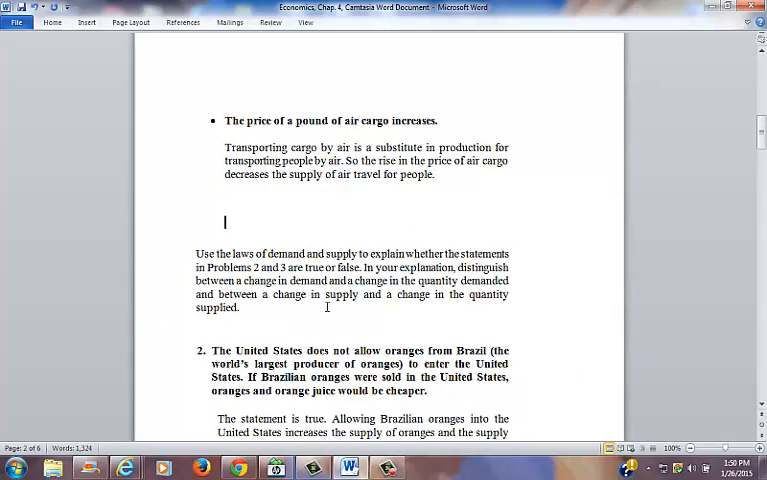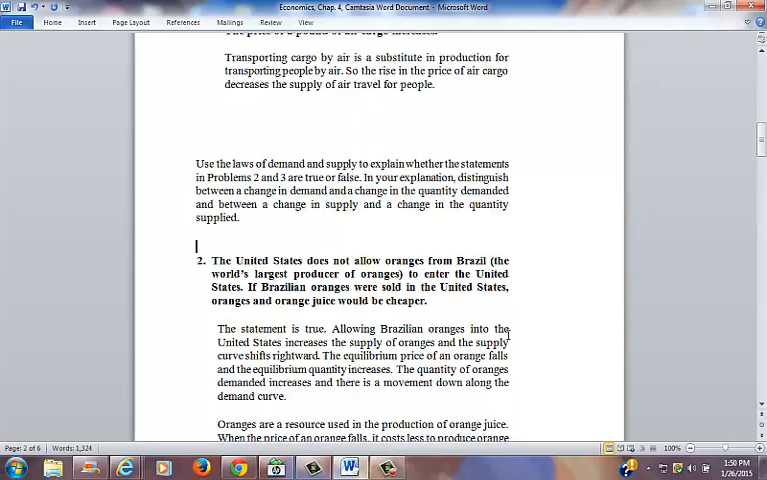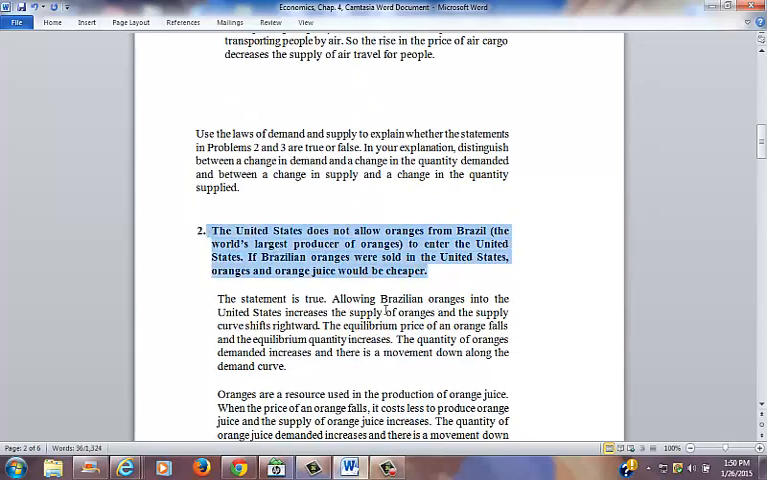Next, use the laws of supply and demand to explain whether the statements in problems 2 and 3 are true or false. In your explanation, distinguish between a change in demand and a change in the quantity demanded, and between a change in supply and a change in the quantity supplied. Question 2 states, the United States does not allow oranges from Brazil, the world's largest producer of oranges, to enter the United States. If Brazilian oranges were sold in the United States, oranges and orange juice would be cheaper.